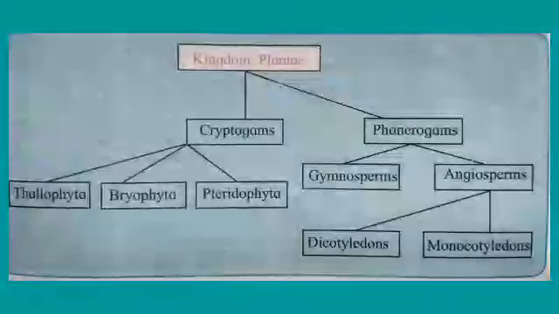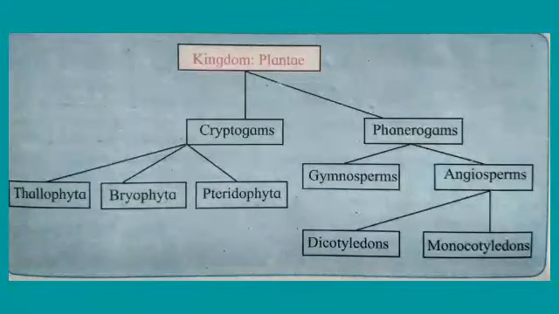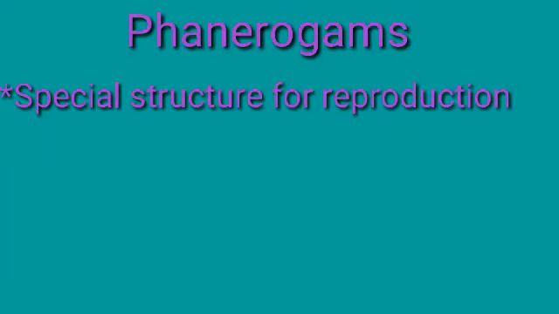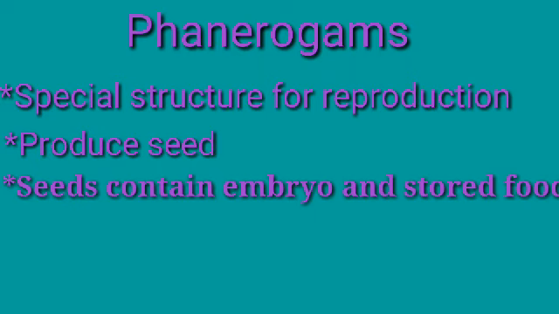Now according to the classification we have to see the phanerogams, which is further divided into gymnosperms and angiosperms. They are based on the covering of the seeds. Now we will see the phanerogams and their characteristics. They have the special structures for reproduction. They can produce the seeds, and the seeds contain the embryo and the stored food. This stored food is used for the germination of the seeds in the initial growth stage of the embryo.